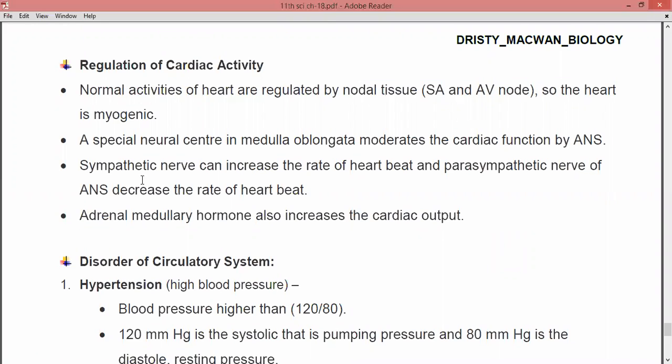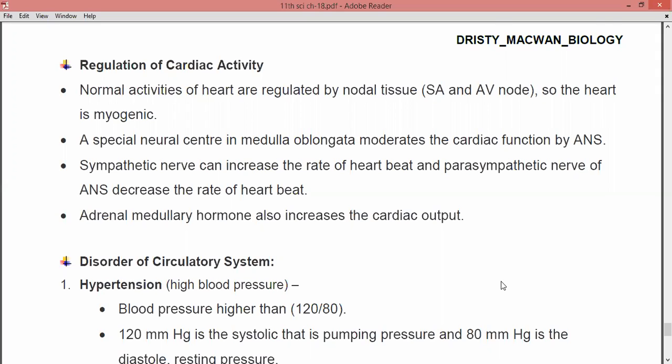Next is a special neural center in the medulla oblongata that moderates the cardiac function by the ANS, right? So in the neural center in the brain, in the medulla oblongata, there is a specialized cardiac function which is moderated by the ANS, that is the autonomic nervous system. With the help of the autonomic nervous system, several heart related functions are carried out, and there is a special neural center in the medulla oblongata which is responsible for this cardiac function.